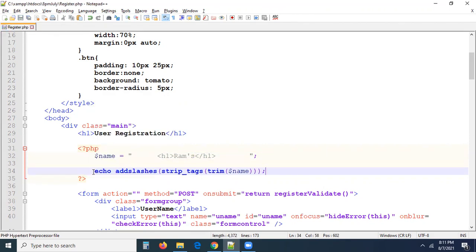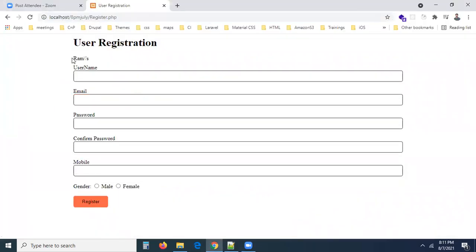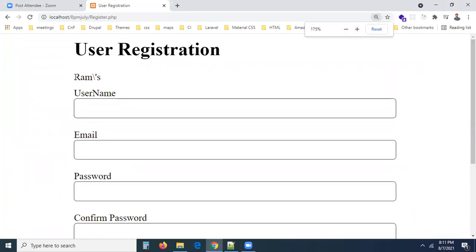Right now you can go and check this. I'm just echoing this. Now you can refresh the page. If you refresh, can you see what you are getting? Can you see in front of the name? Or first of all, is this name in an H1 tag? No, actually it has a single quote in between. We have to escape that by using a backslash. Yes, I'm escaping that, and I'm not able to see any empty spaces before and after.